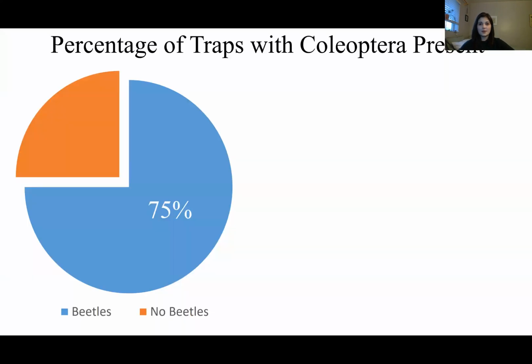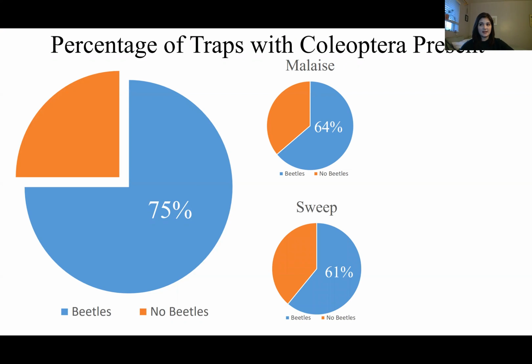Next, we're going to look at the proportion of traps that had beetles in them. Please note that due to the way that the data was recorded in the previous years, we do not have abundance totals for these groups, just presence-absence information. For the next few slides, the blue wedges will denote the percentage of traps that included beetles, while the orange will represent the percentage that did not collect beetles. So here, for overall trap analysis, 3/4 or 75% of the samples had beetles in them. If we break this down by sampling type, we see that 64% of the malaise traps had at least 1 beetle present. And a similar result can be seen for the sweep nets, where 61% of the total sweeps had collected beetles.